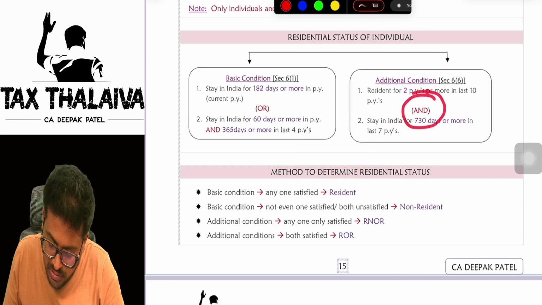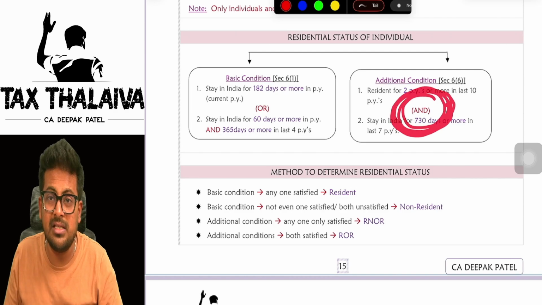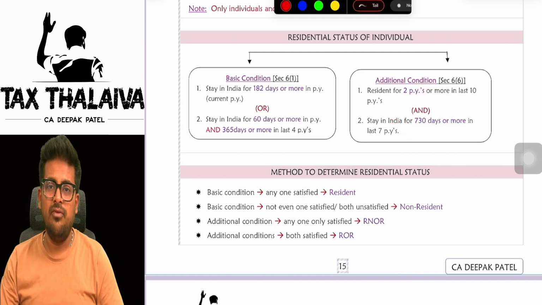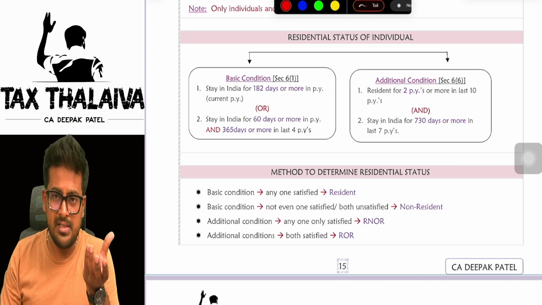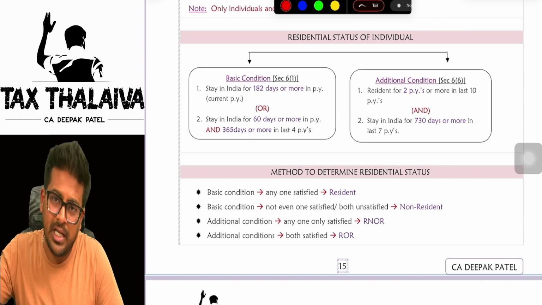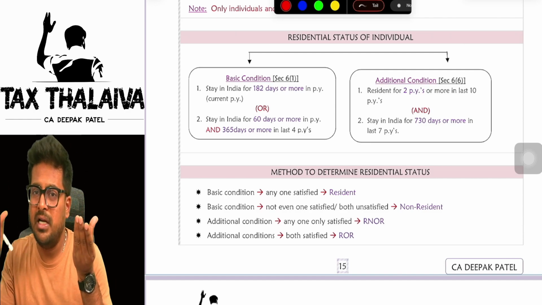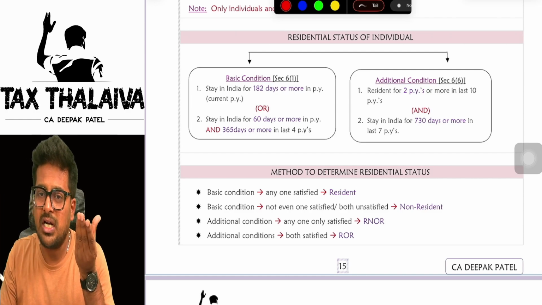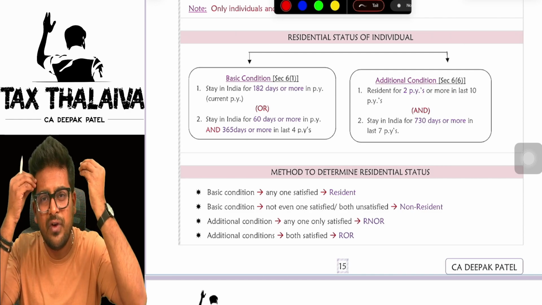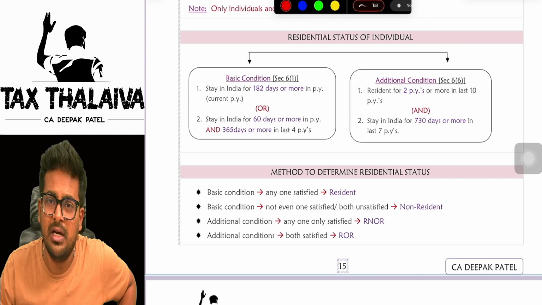So once you check this basic condition, you have to move to the additional conditions, and check whether both the additional conditions are satisfied or not. You can see here 'and' is written, means in additional conditions you need to satisfy both conditions. If you satisfy any one basic condition and both the additional conditions, you become resident and ordinary resident. If you satisfy any one basic condition but do not satisfy both the additional conditions, you become resident but not ordinary resident. If you did not satisfy even one basic condition, you straight away become a non-resident.